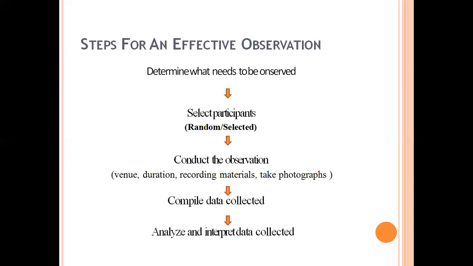It is very important to use recording materials and take photographs. It will be very useful in analyzing the data. Fourth step is to compile all the data which have been collected by the investigator, and the last step is to analyze and interpret the data collected.